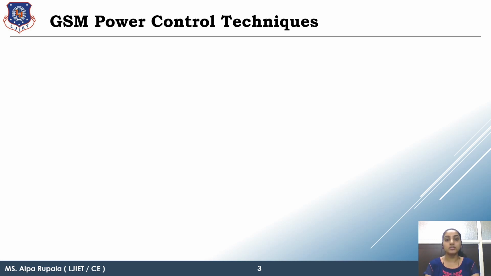If this current is very high, then your antenna can collapse. So this current should be in an average range so that your antenna works very effectively and efficiently.